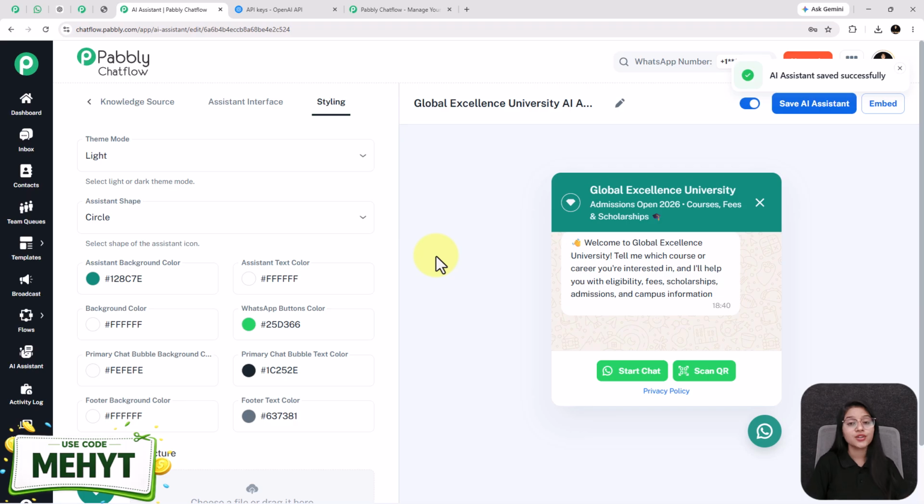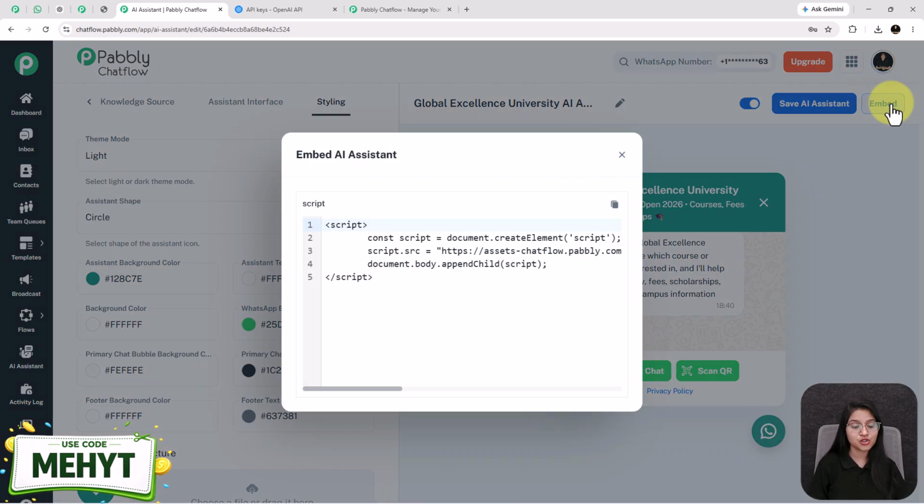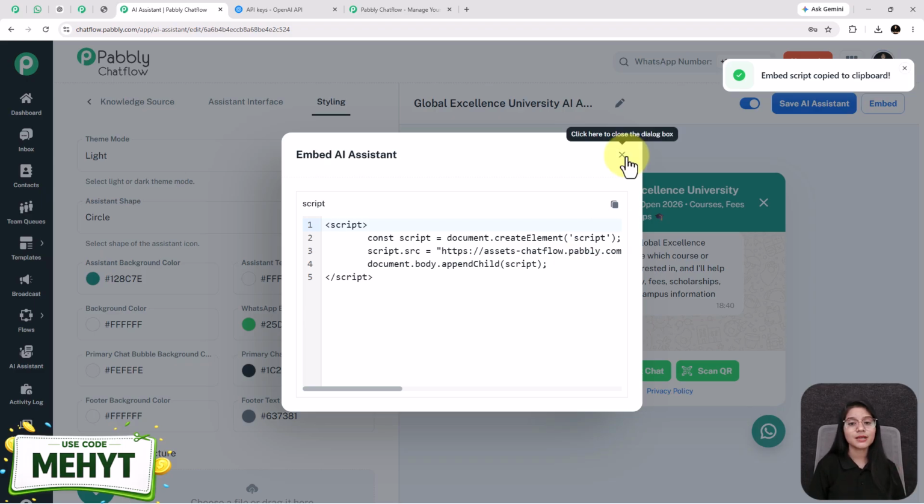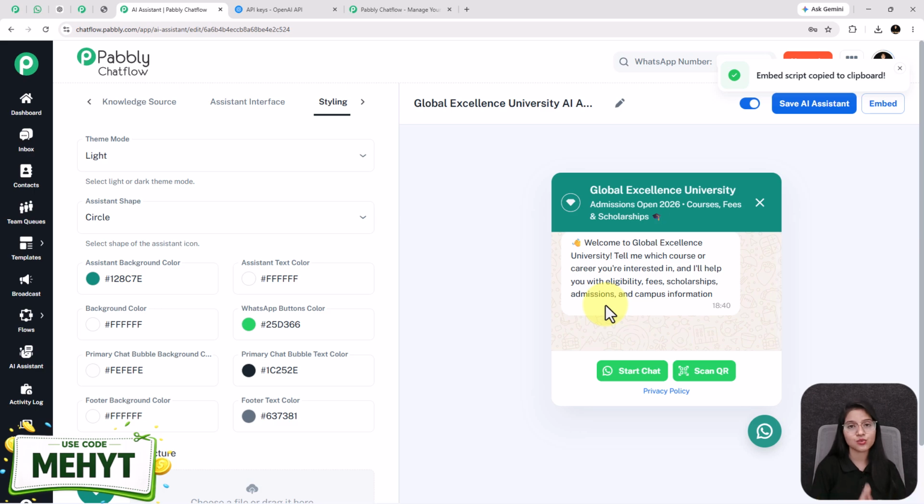And not only here, you can access this AI assistant inside your official websites as well. Yes, you heard right. So to do this, you need to click on this embed option and it will provide you the code of this AI assistant. You have to copy this code from here and paste this code inside your website code, and this assistant is going to be accessible inside your websites as well. This is the magic of Pabbly Chatflow.